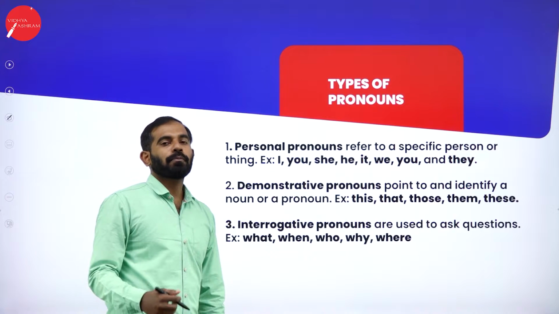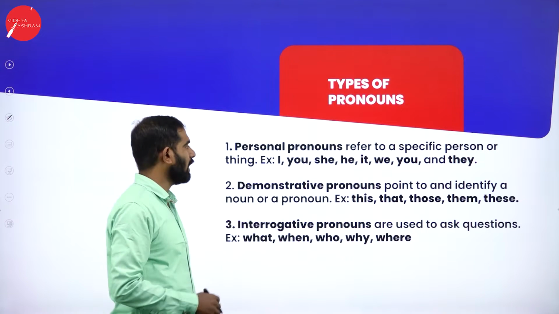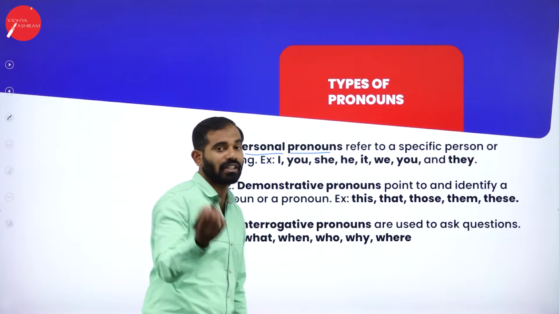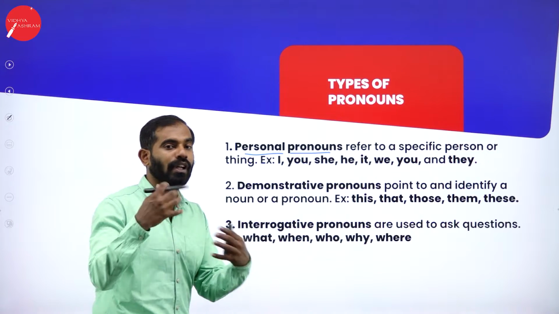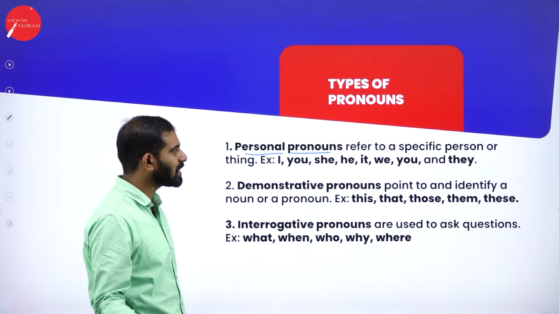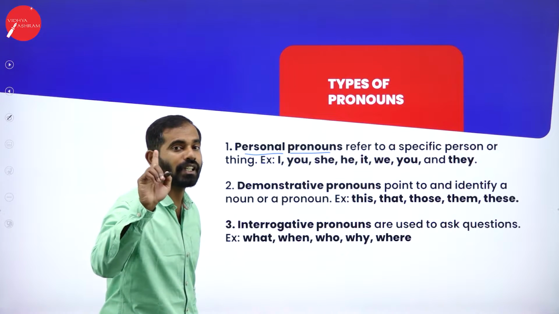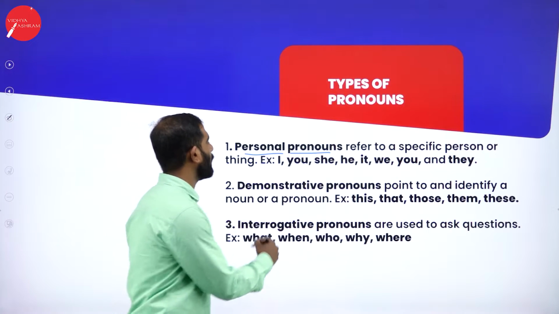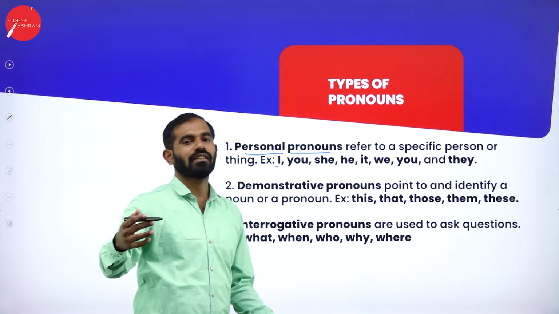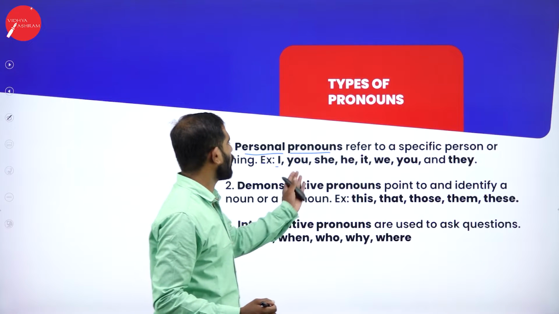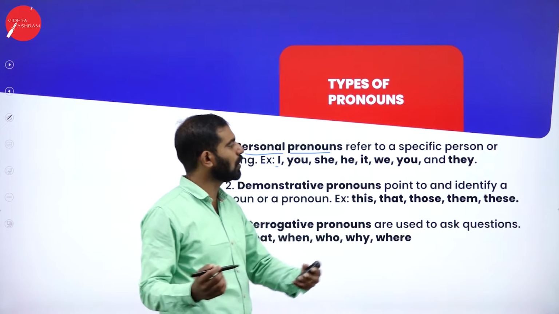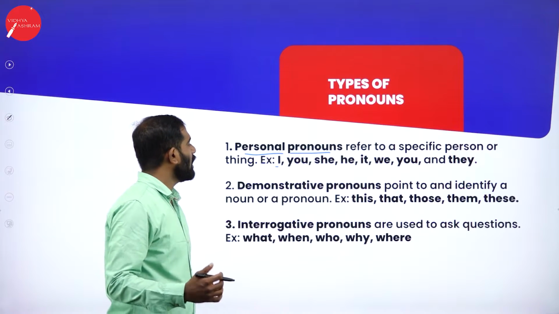Now, how many types of pronouns are there? Let us see in the slide. First one, personal pronoun. When we say personal, it is about us. It refers to a specific person. You are particularly referring to a person or a thing. For example, I, you, he, she, it. These are personal pronouns: I, you, he, she, it, we, you, and they.